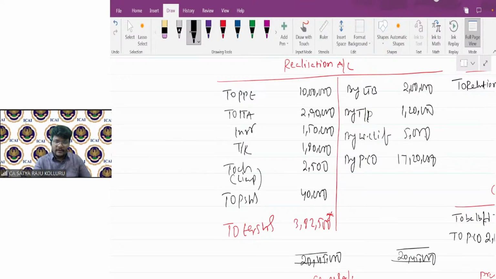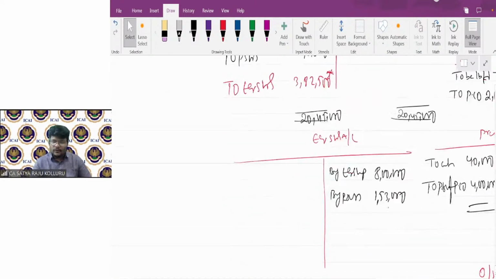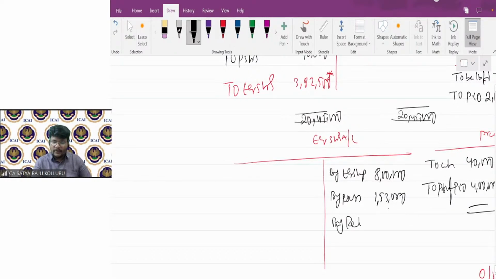Sir, in realization, whatever profit or loss we derived due to closure of the business, we need to transfer to the equity shareholders account. In realization to equity shareholders, then in equity shareholders by realization, 3,82,500. Now, if you check the equity shareholders account, how much amount do we require to settle? Totaling the credit side: 8 lakhs plus 1,53,000 plus 3,82,500. I require 13,35,500 to settle the equity shareholders.